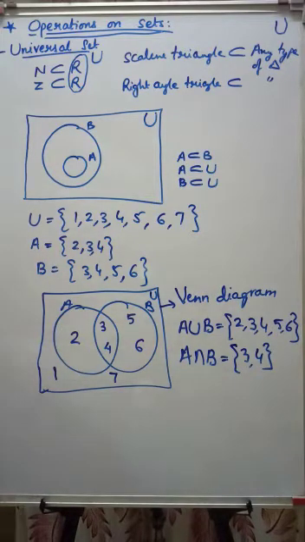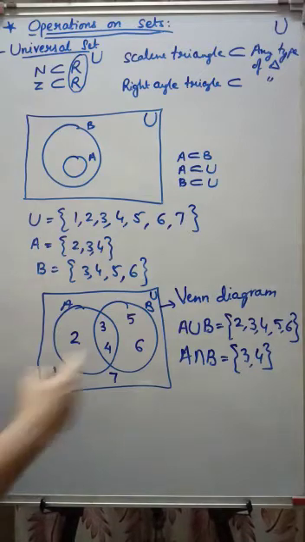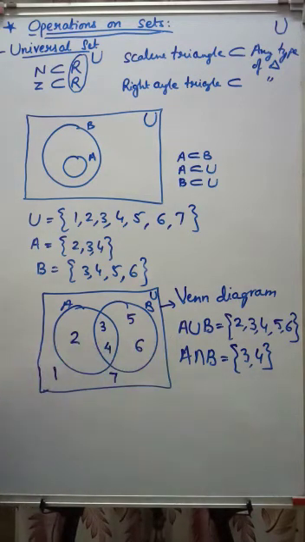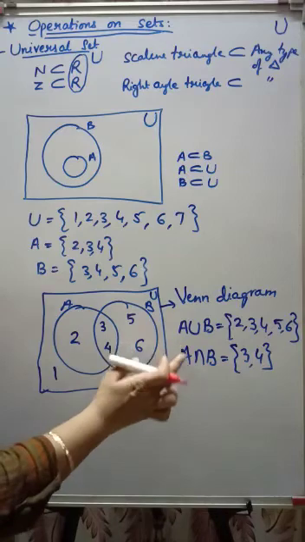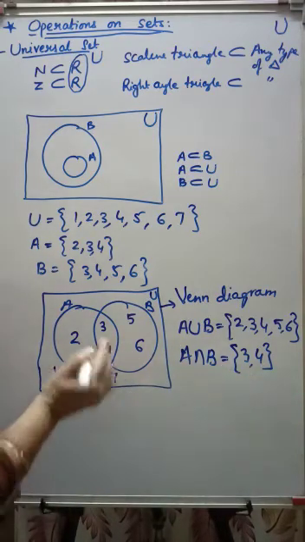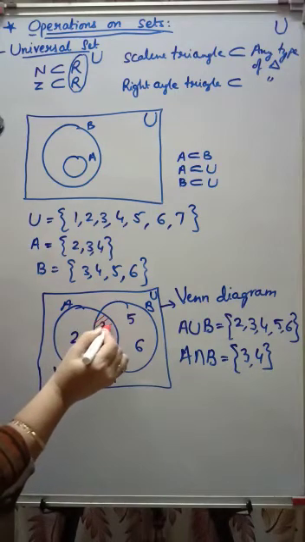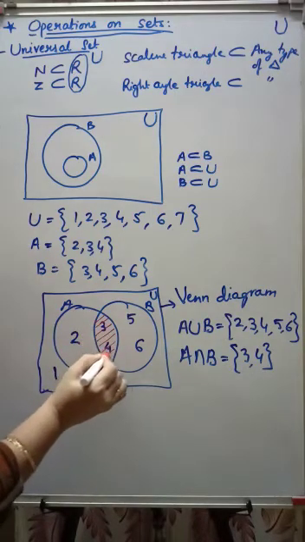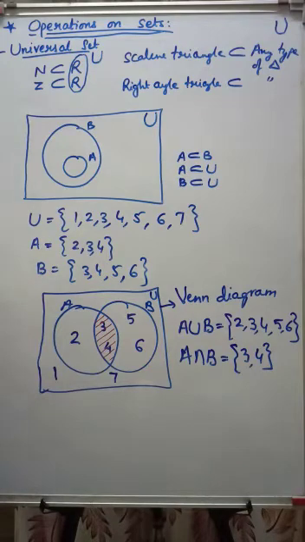Now, if I am talking about how to show in a Venn diagram, first I am showing A intersection B. What is A intersection B? It is 3, 4. Common. This is common. This is A intersection B.